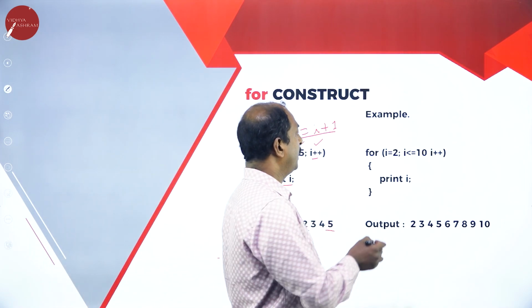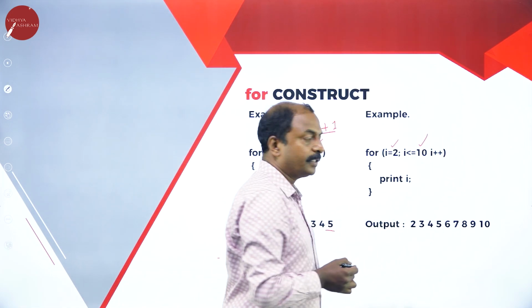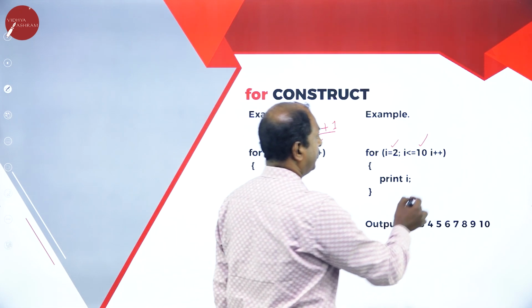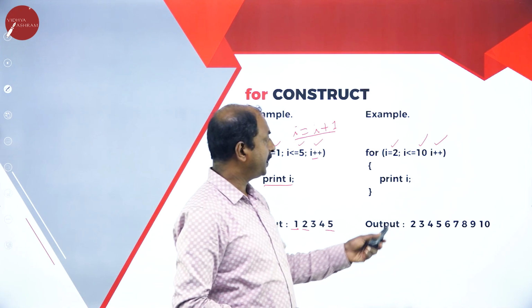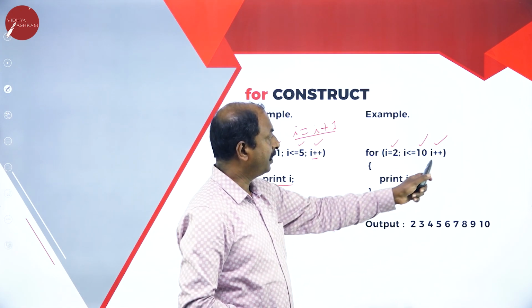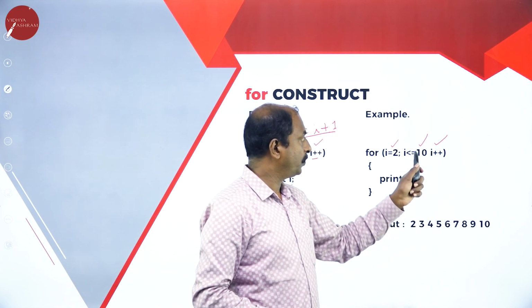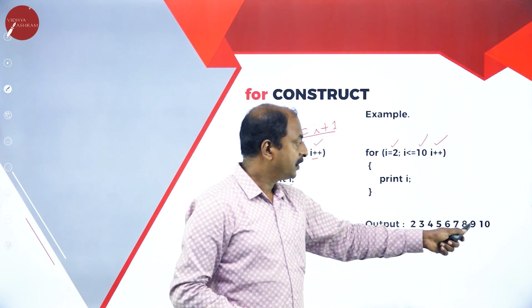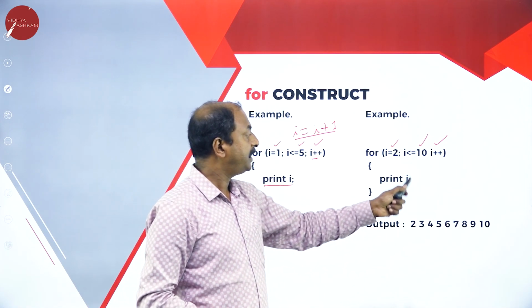Another example, i equal to 2, starting value, i less than or equal to 10, that is the last value, and this is increment. So accordingly, it is going to print the numbers, starting value is 2 and increment by 1. So 2, 3, 4, 5, 6, up to 10, last value is 10. As long as the condition is true, it repeats this statement.